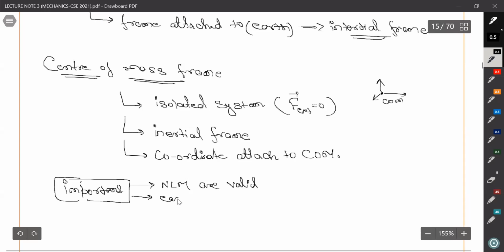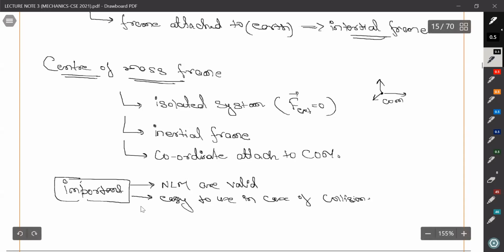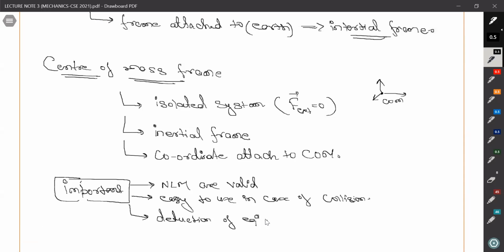Also, it is easy to use in case of collision. When we are observing any collision or writing its values, it's very easy to write when we use the center of mass frame. Also, deduction of equations, because if we write the equations from laboratory frame, we have to write the equations for center of mass also, right?